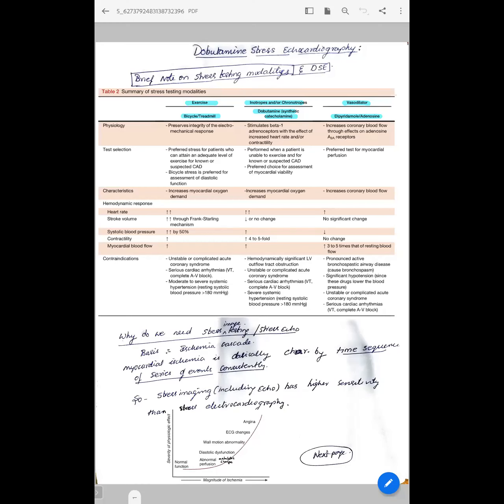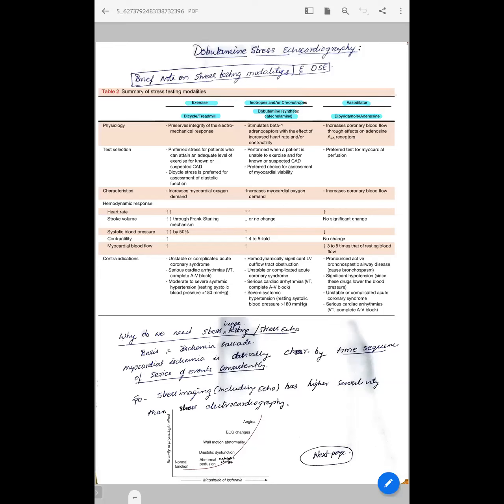Okay, first we'll see dobutamine stress echocardiography, and then we'll go to low flow, low gradient AS. Coming to brief, what are the modalities of stress testing? They include either exercise stress imaging or pharmacological stress imaging. Pharmacological stress imaging includes dobutamine or vasodilators; exercise is either bicycle or treadmill. So today we'll be discussing dobutamine stress echocardiography.